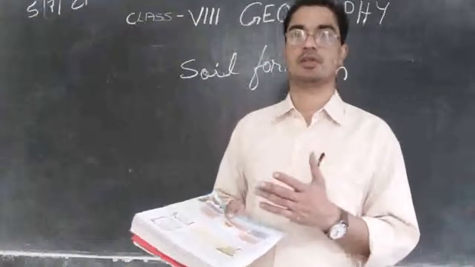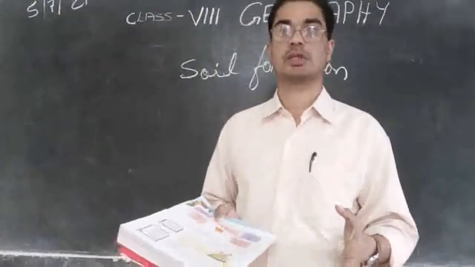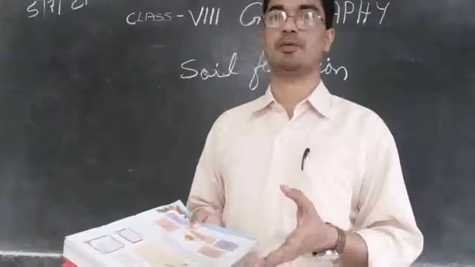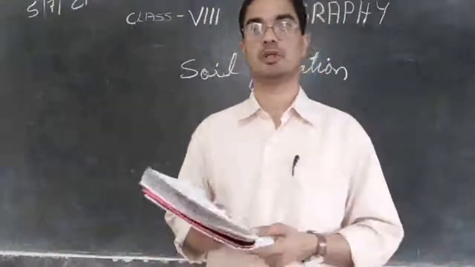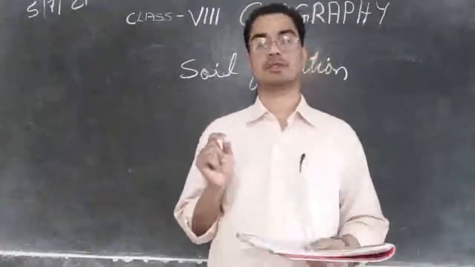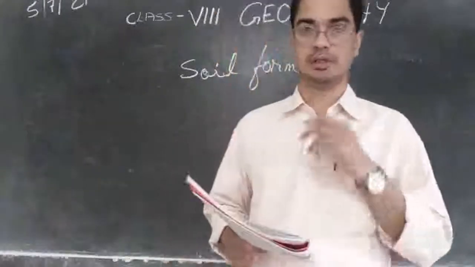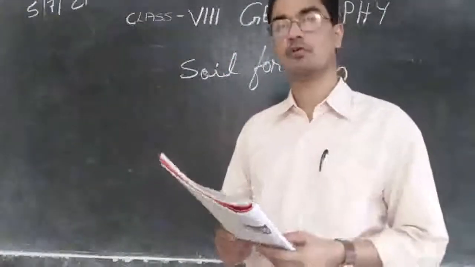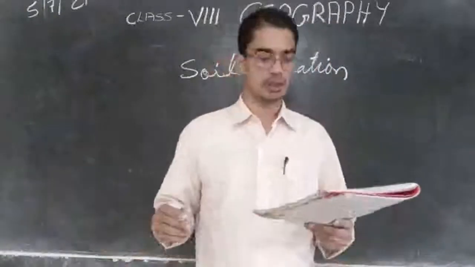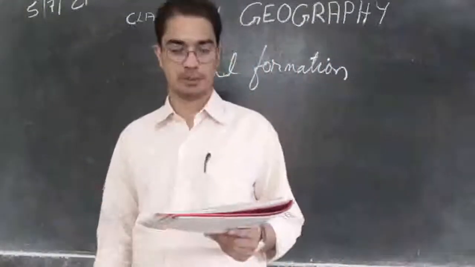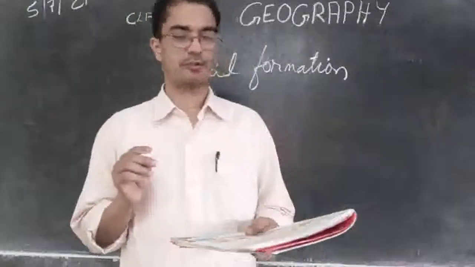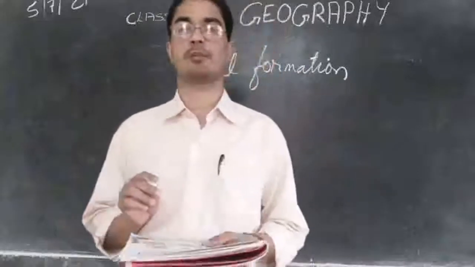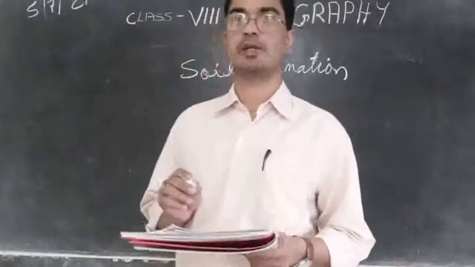One rain is enough. A long, maybe 1 meter, 2 meters long nala can be created where the water is flowing. So we need to take care of this soil nicely, because it is a precious gift of the nature and it takes hundreds of years to form it. So let's see what are the factors that are helping to form the soil. And the major factors of soil formation are the nature of the parent rock and climatic factors.